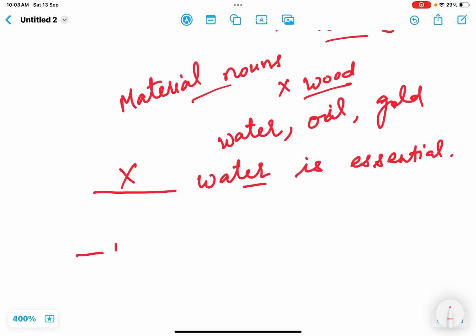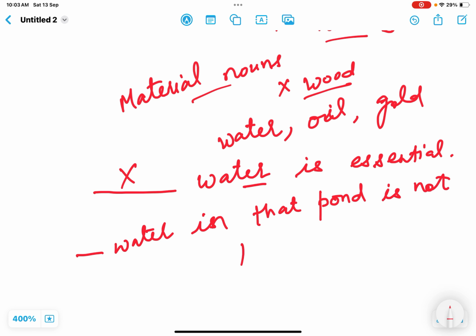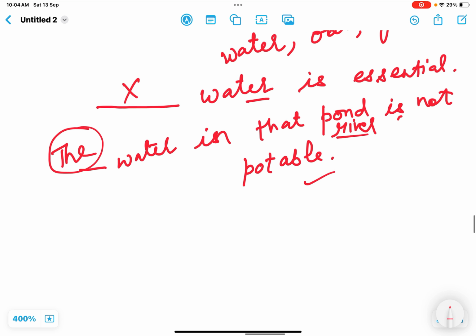But if we talk about this, dash water in that pond is not potable, right? Now we are talking about that pond or that river. The water in that river or that pond, that means here it is a specific water. We are talking about a special water, means water of a specific river. So the water in that river is not potable. So then in these cases we will use the.